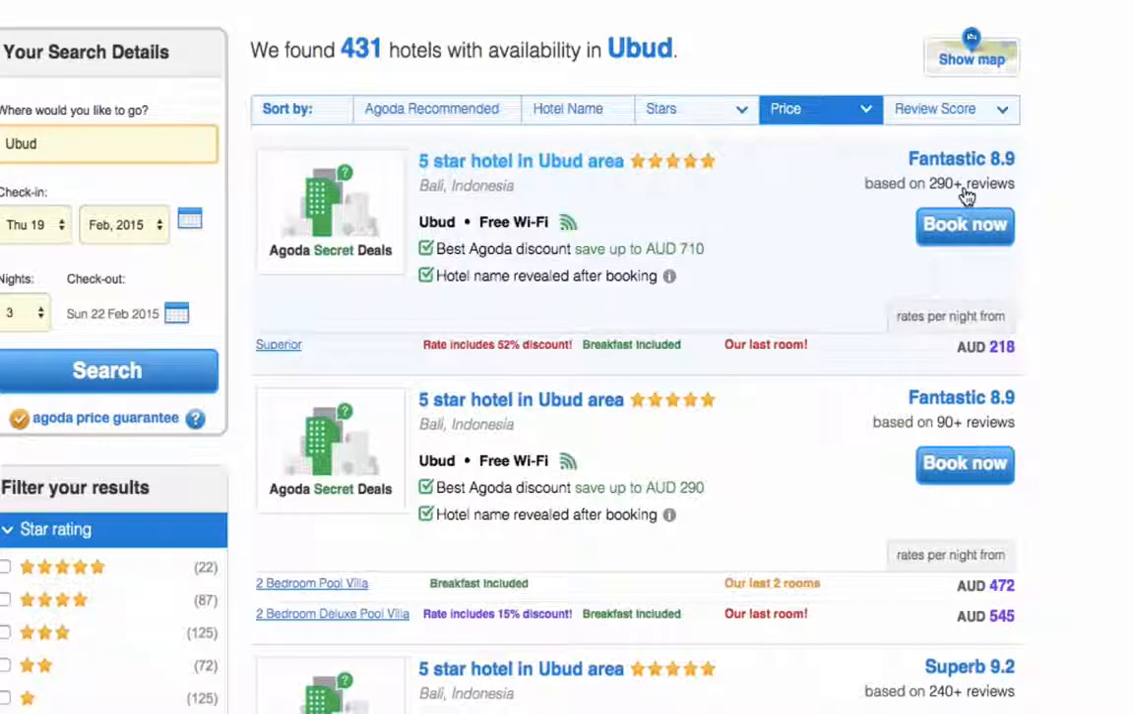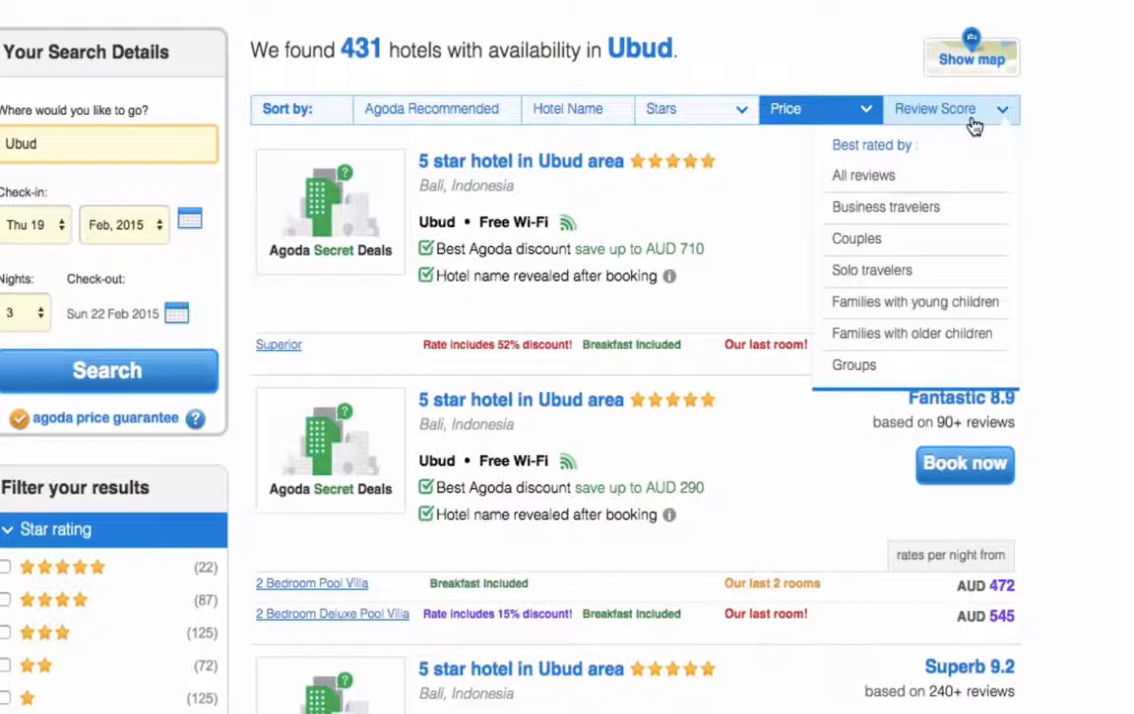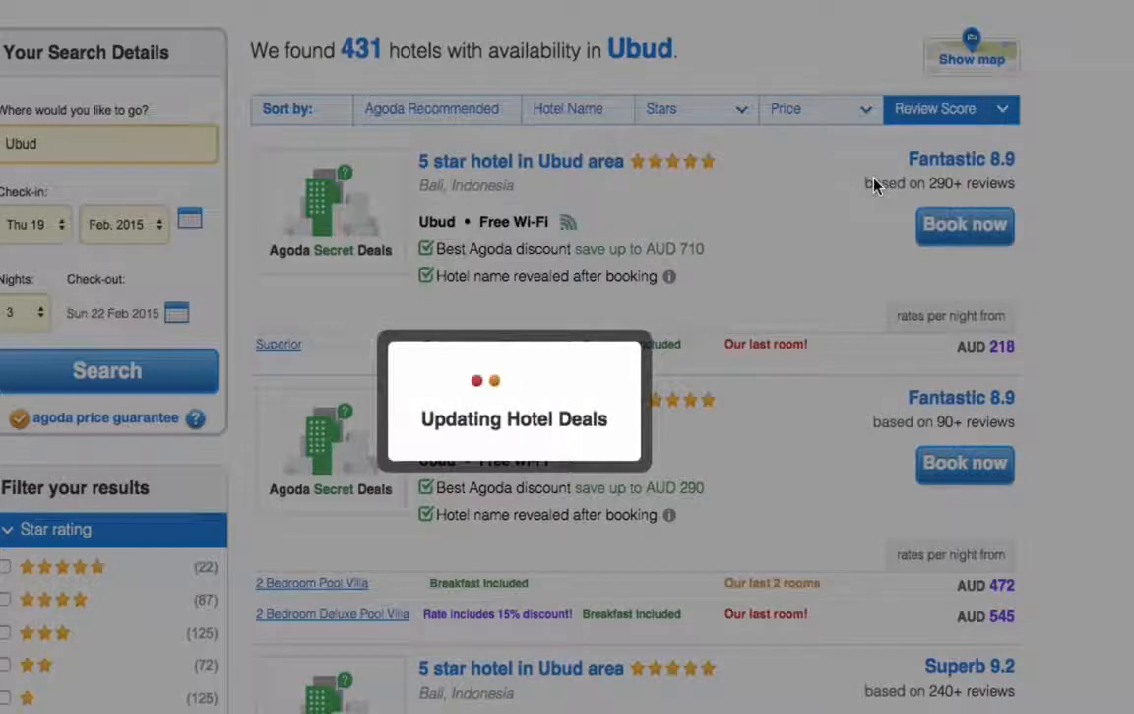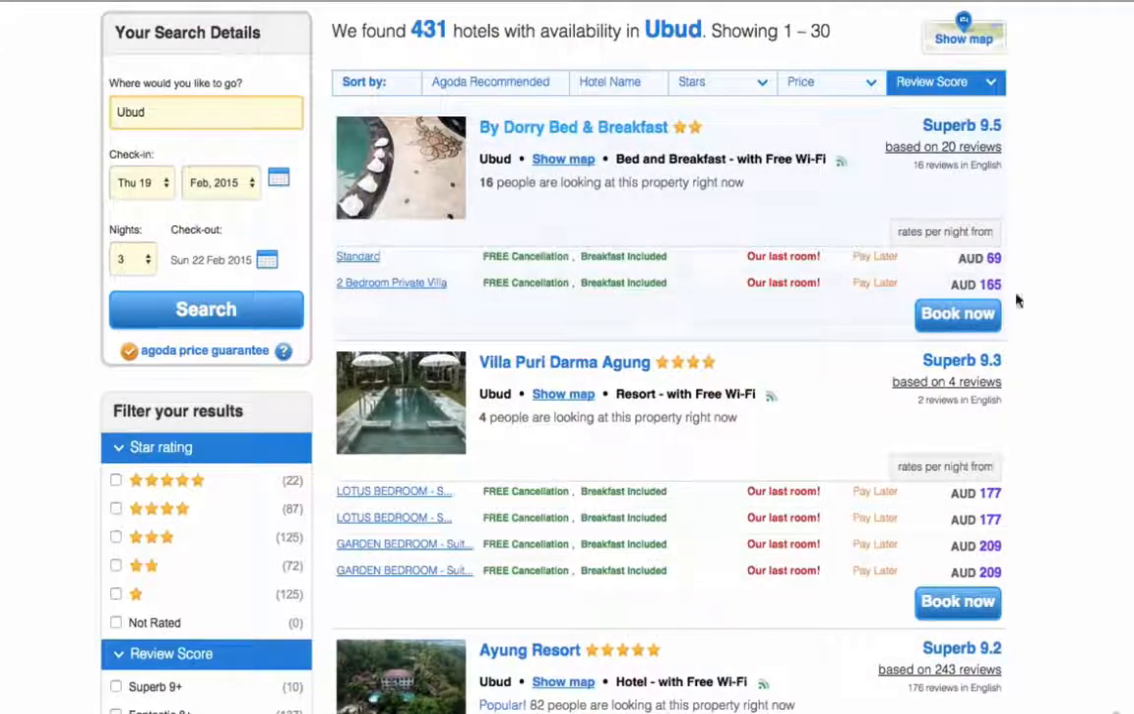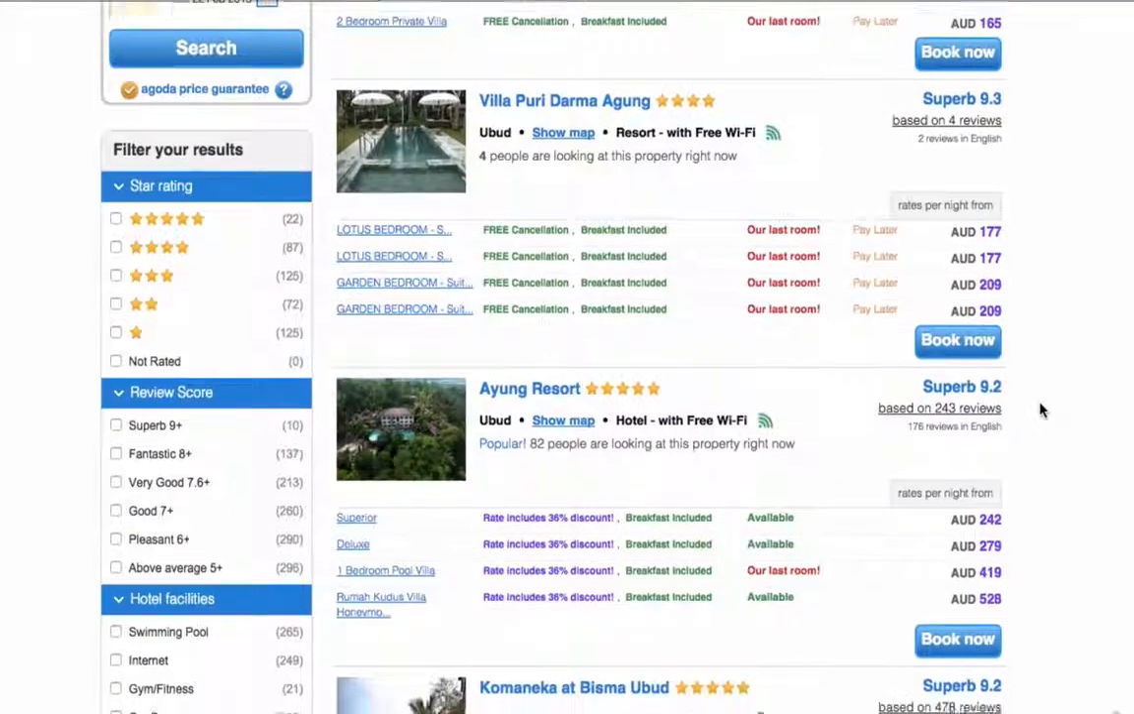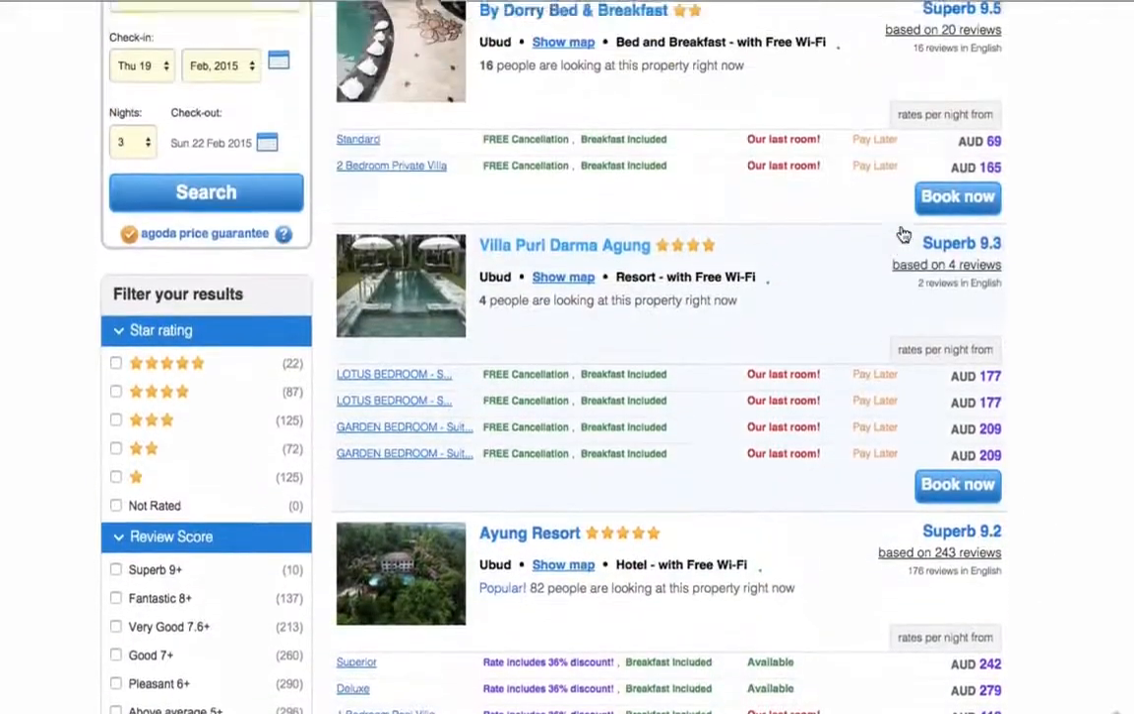So what we'll do is just come up to this drop down menu which says review score, and we want to search by all reviews. This will now list all the hotels in Ubud, and we'll list them by their actual rating score or review score. You'll see that the highest is at the top, and it goes down from 9.5, 9.3, 9.2 and so on. So let's narrow down the search.